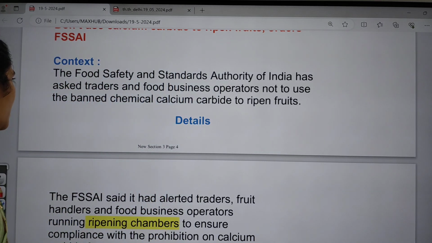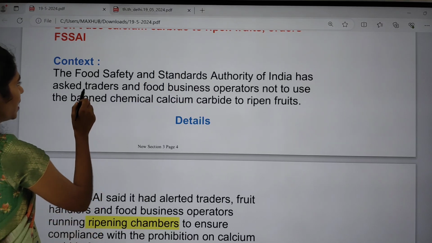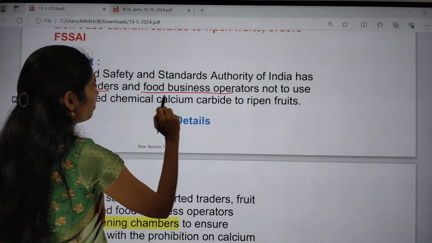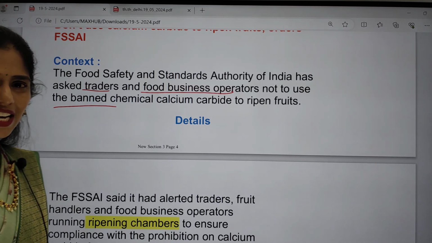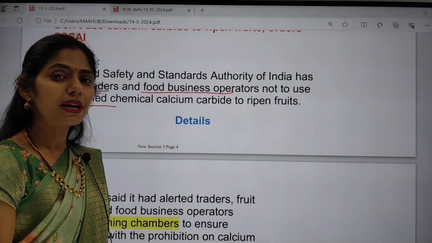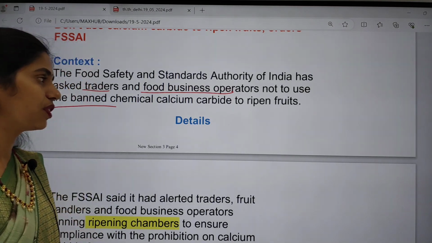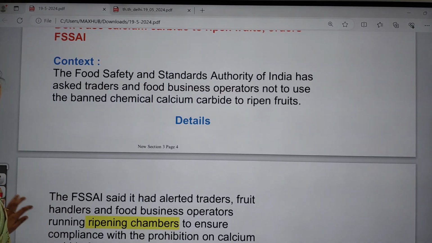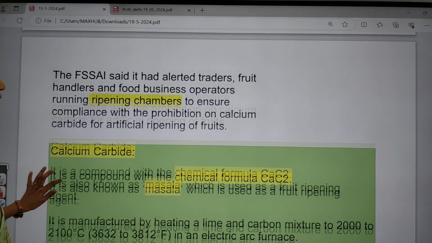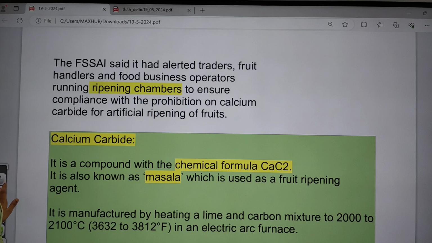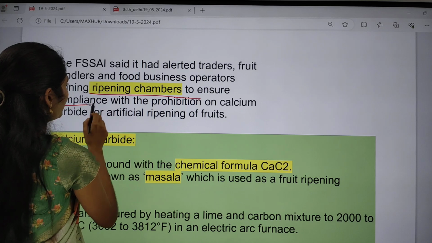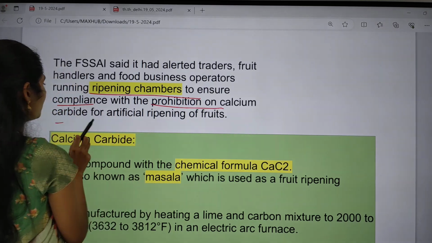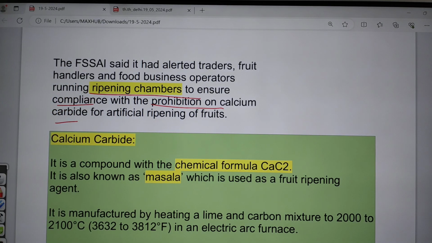UPSC has asked traders and food business operators not to use this banned chemical. This calcium carbide had already been banned, but still they are using it for ripening of fruits. UPSC said that it had alerted traders, fruit handlers and food business operators regarding ripening chambers to ensure compliance with the prohibition of calcium carbide for artificial ripening of fruits.